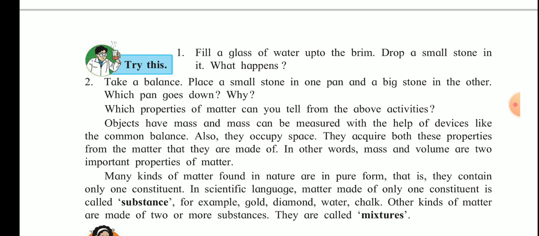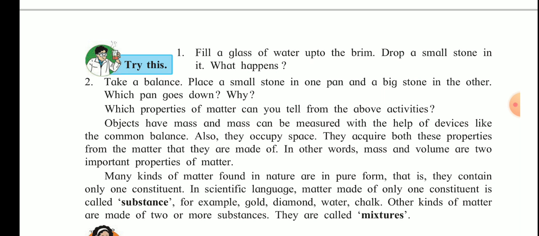Take a balance and place small stones in one pan and a big stone in another. The pan which has the big stone will go down because the mass of the big stone is more than that of the small ones. Which properties of matter can you tell from the above activities? From the above activities we can say matter has mass as well as weight.